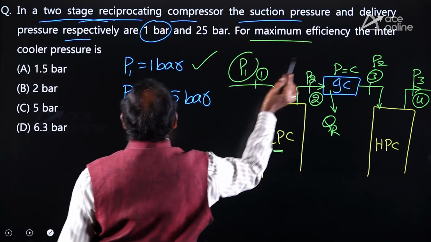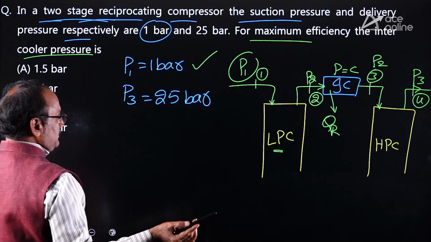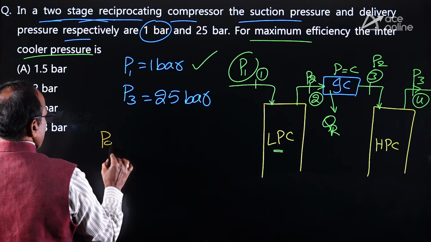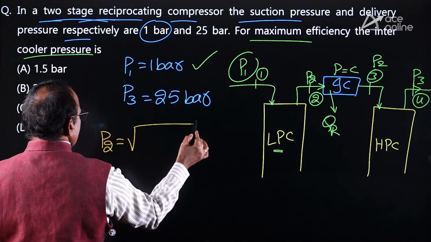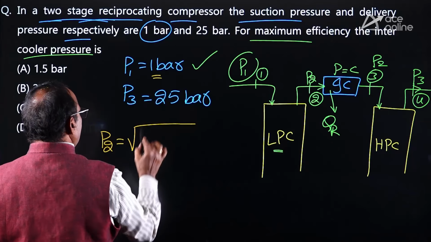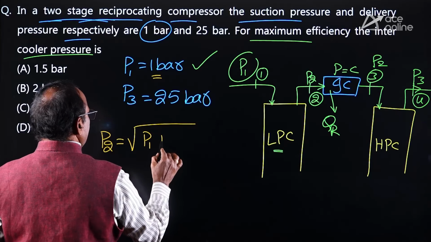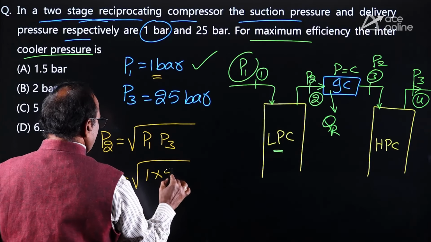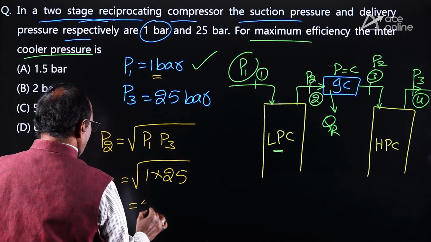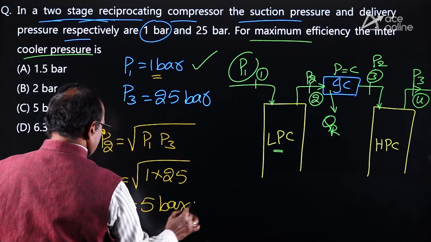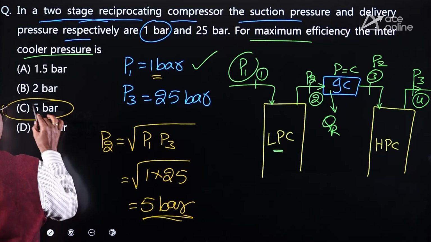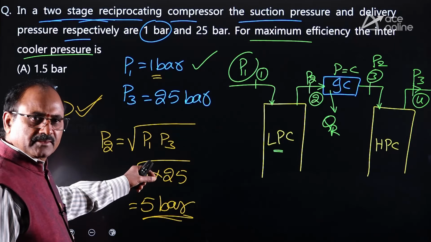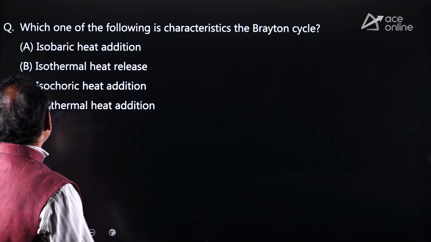For maximum efficiency, the intercooler pressure is? That means indirectly you are asked to decide the optimum intercooler pressure. The optimum intercooler pressure is the geometric mean between P1 and P3, root over P1 P3. So it is equal to root over 1 into 25, which is 5 bar. That is the optimum intercooler pressure. Look at option C. Option C is absolutely correct. Understood clearly? Yes. Similarly, look at the other one.